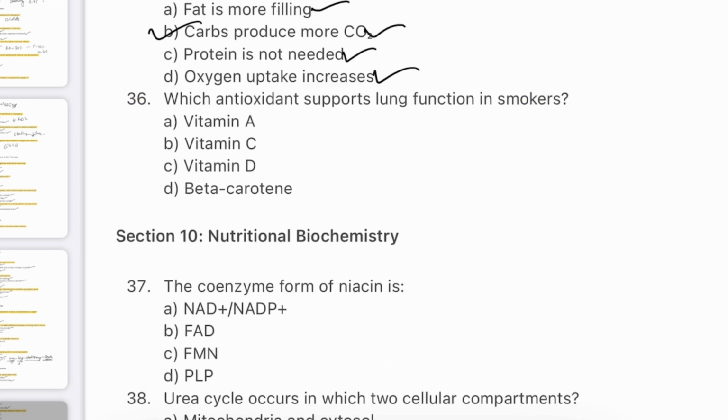Question number 36. Which antioxidant supports lung function in smokers? Vitamin A, vitamin C, vitamin D, beta carotene. The answer will be B. Vitamin C. Vitamin C is a powerful water-soluble antioxidant that combats oxidative stress from smoking. It improves lung function, immune defense, and regeneration of vitamin E. Smokers require higher intake due to increased oxidative load. Citrus fruits, berries and bell peppers are good sources of vitamin C.